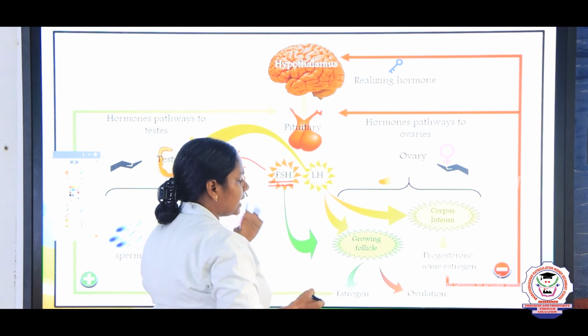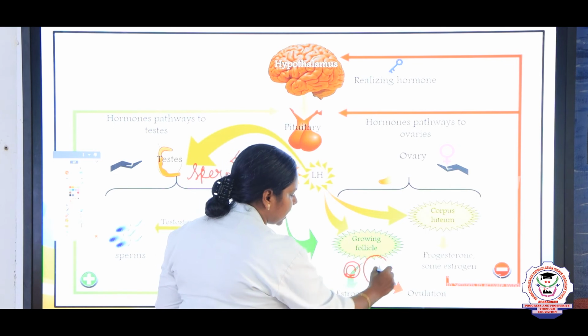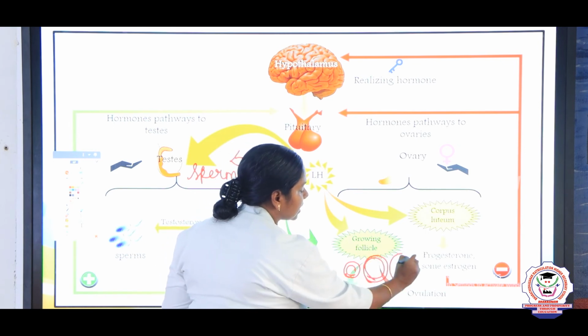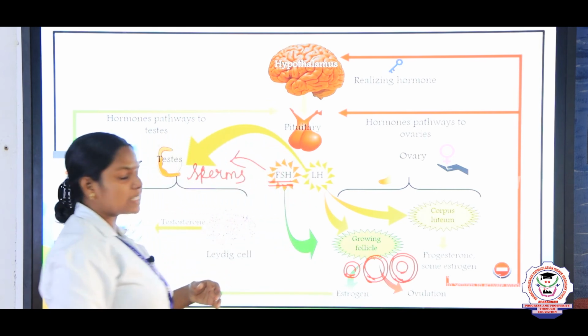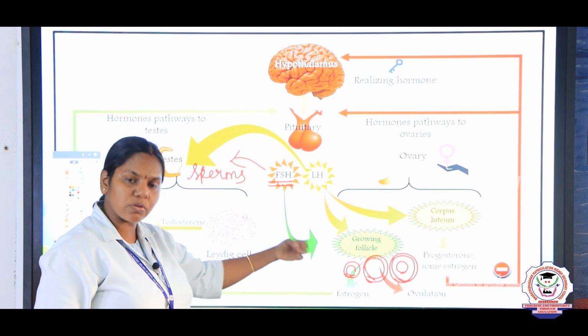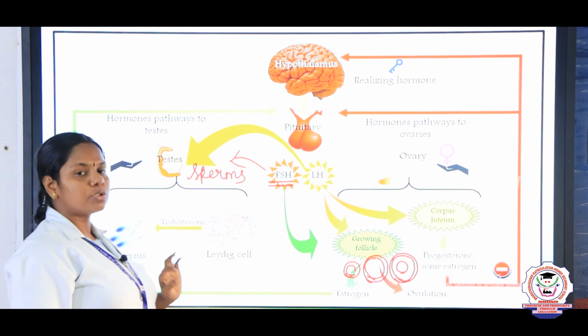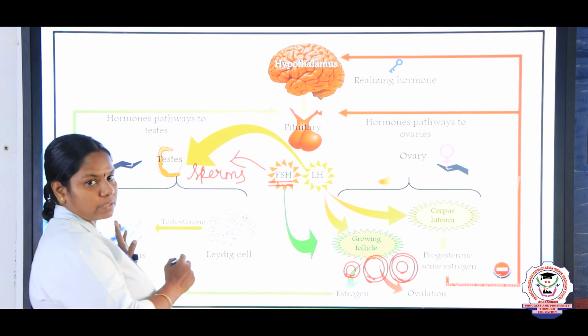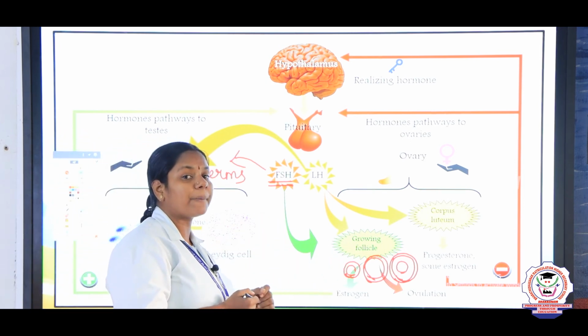The follicle starts to grow, primary, secondary, tertiary, like that the follicle starts to develop around the oocyte. That is aided by this follicle stimulating hormone. Hence, it stimulates the follicle, so it is called follicle stimulating hormone. So, in males, production of sperms. In females, stimulation of the developing follicles.